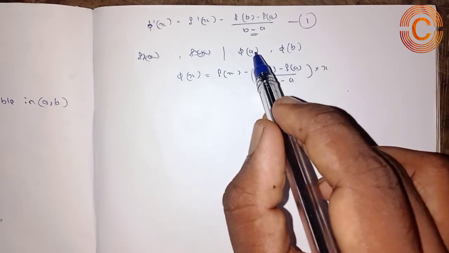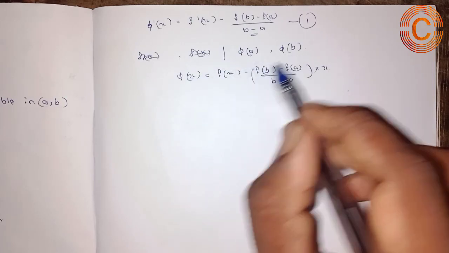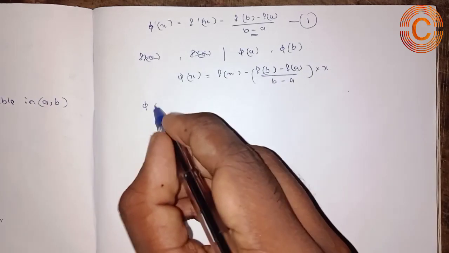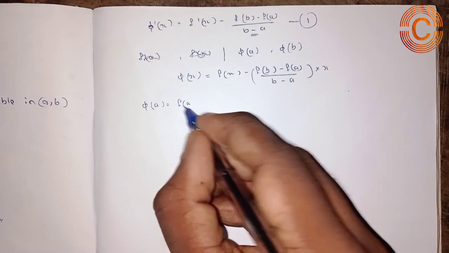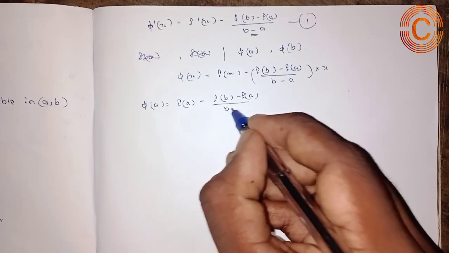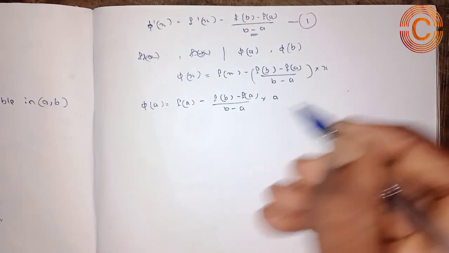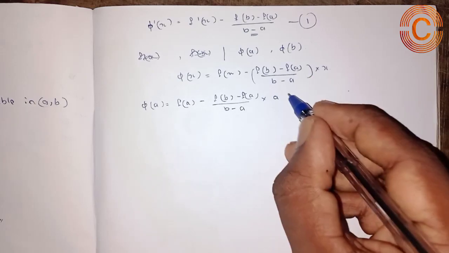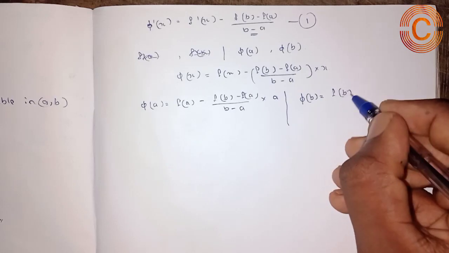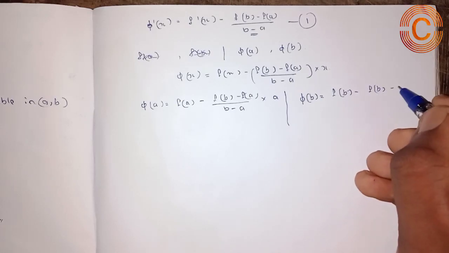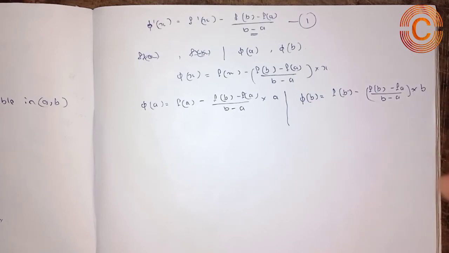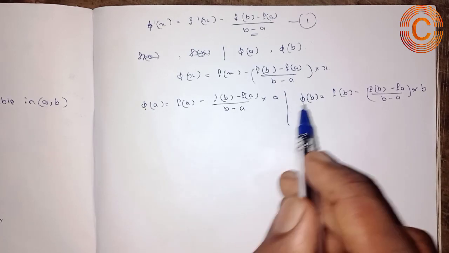So from here, when substituting x by a and x by b, we get a value for phi of a and phi of b. It means that phi of a is equal to f of a minus f of b minus f of a whole divided by b minus a into a, and phi of b is equal to f of b minus f of b minus f of a whole divided by b minus a into b. So here we get phi of a and phi of b.